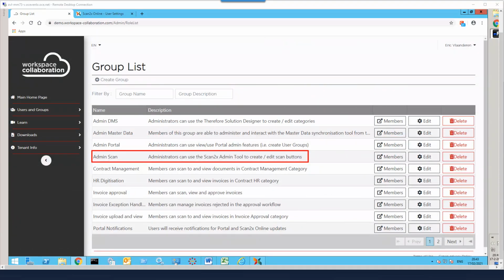Note that you need to be a member of the admin scan group in order to use the Scan2x administration application.